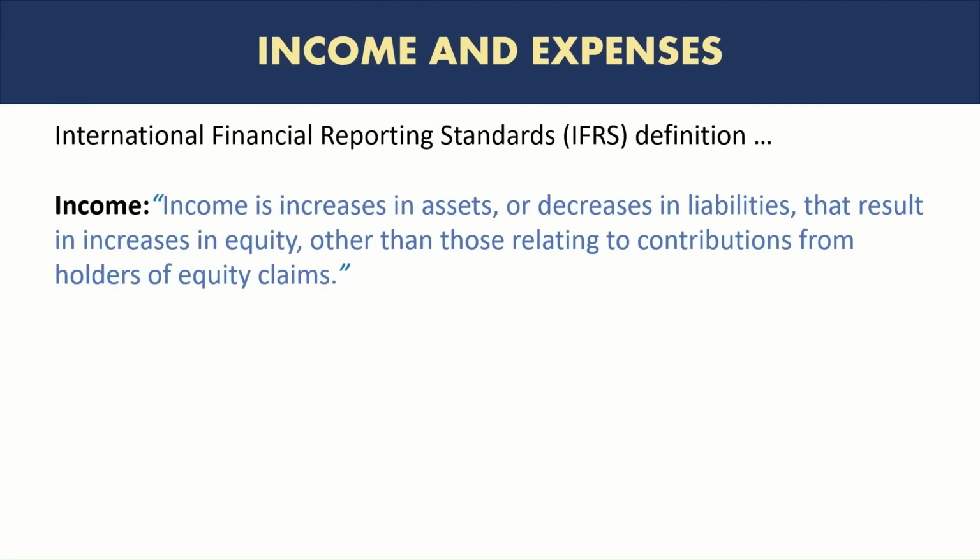So it could either be an increase in assets or a decrease in liabilities, but it always results positively in increasing equity. We have to exclude any increase in equity directly done by shareholders or owners of equity. For example, if they provide additional funding to the business in the form of ownership shares, that will not be considered income. But other than that, all the business transactions that result in an increase in equity, and practically speaking, this is really an increase in profits, will be considered as income.